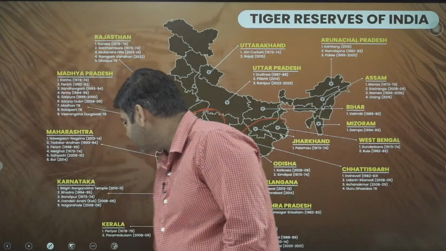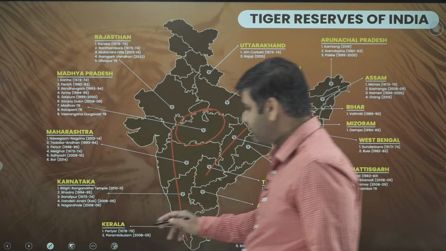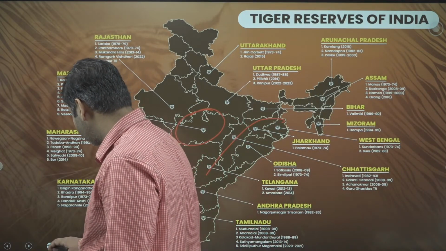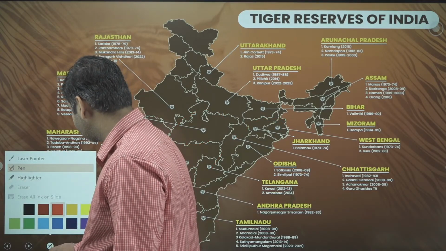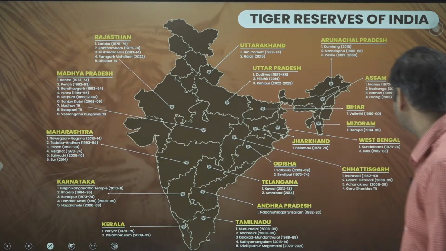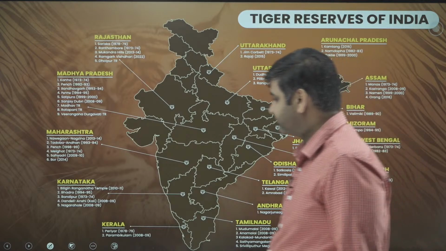If you want, you can also take a screenshot of this particular map. I can erase this. It will be of great use to you in your examination. Yeah, you can take a screenshot of this also. This is an important map. It gives details of the tiger reserves in India, everywhere. Okay.